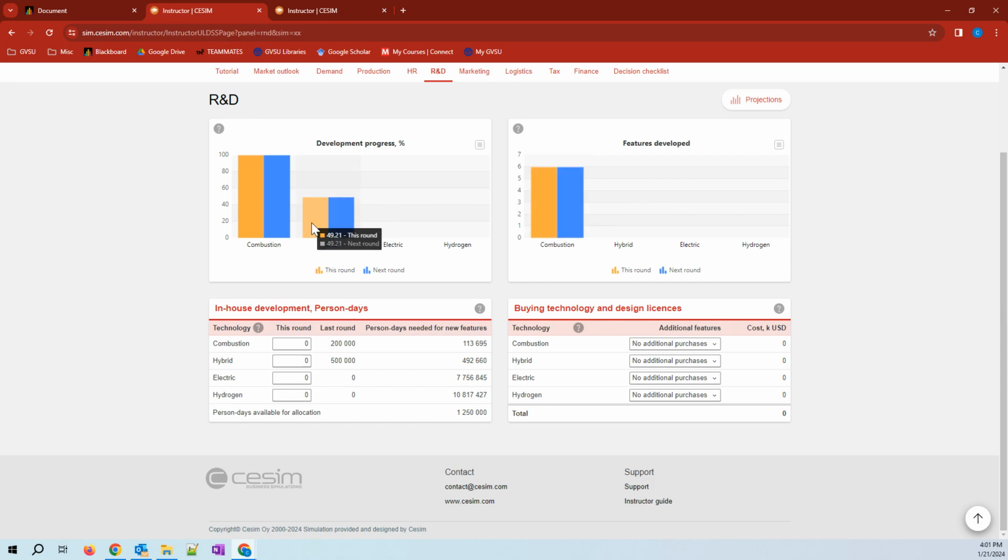My hybrid engine is currently under development and it has progressed about 49%. And I need to spend about 492,660 man days to actually finish making my hybrid car. So I want to do some calculations here again.